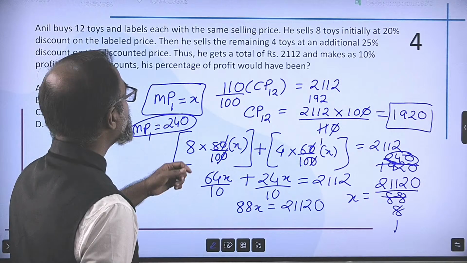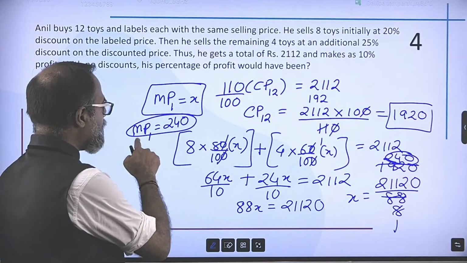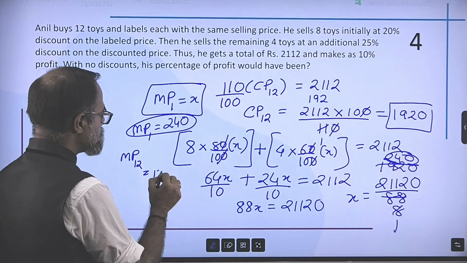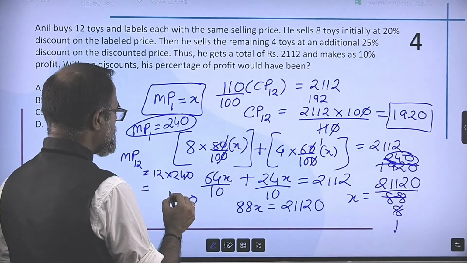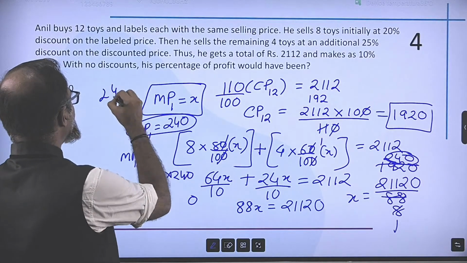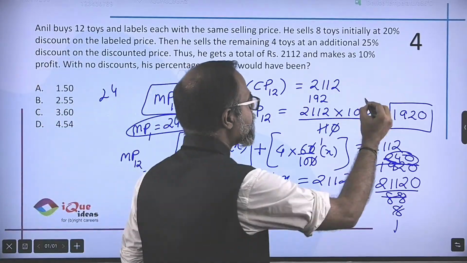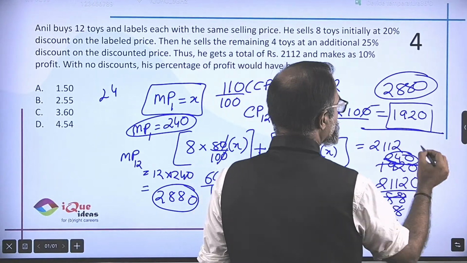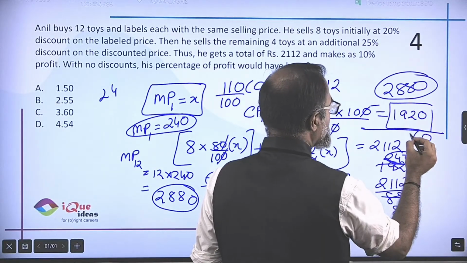Okay. Now, with no discount, what would his profit have been? So if the marked price of one item is 240, the marked price of 12 items will be 12 into 240. So 24 into 12, 288. So 2880. So had he sold it at 2880 and his cost price was 1920, how much profit would he have made? 0 minus 0, 0, 8 minus 2, 6, 28 minus 8, 960.